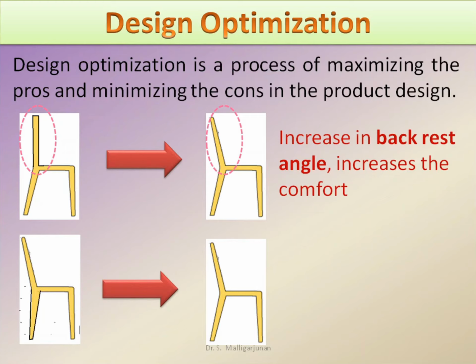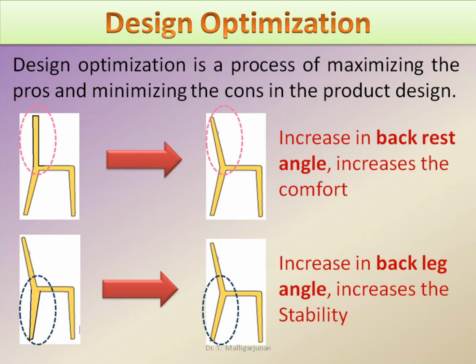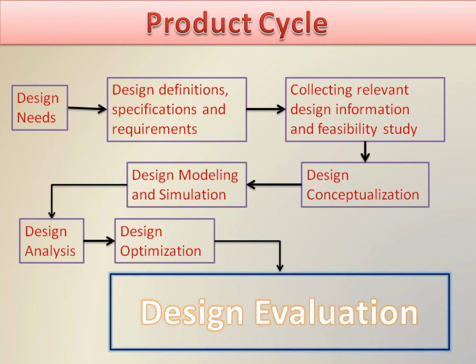The second one, you can see the back leg is straight in the first diagram, and in the second one there is a change in angle of the back leg. So an increase in back leg angle increases the stability. In both examples, there may be a slight modification in design which enhances the design and provides more comfort and stability in the chair. This is what we call design optimization.